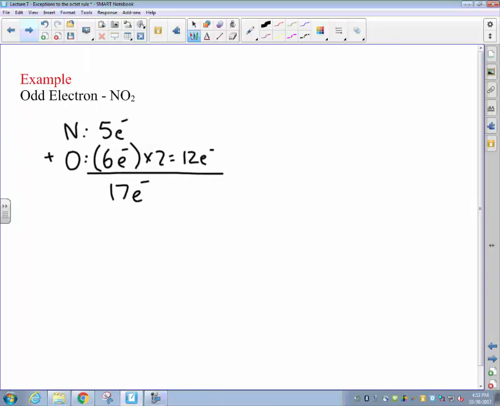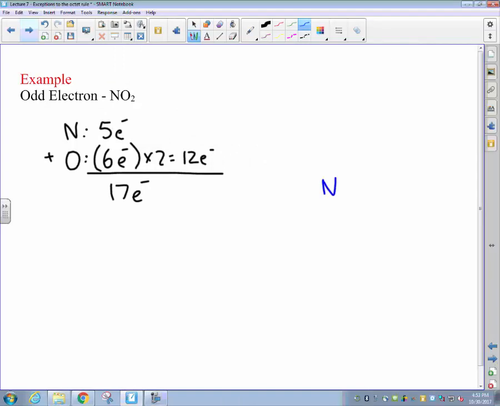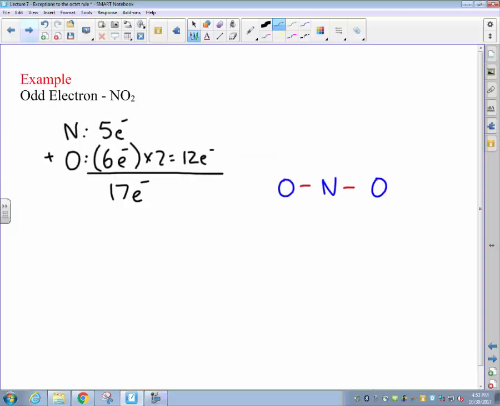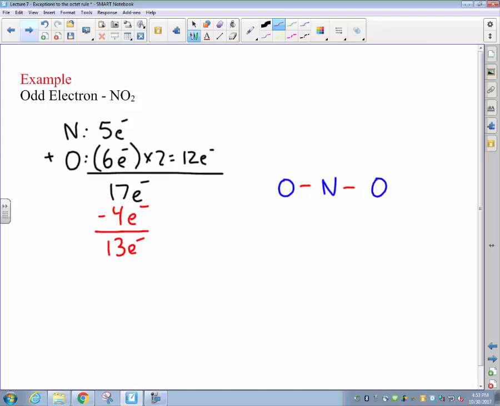We're going to go ahead and draw next our skeletal structure, placing the nitrogen atom at the center of our molecule, as nitrogen is the less electronegative of the 3 atoms here. And we'll go ahead and put 2 single covalent bonds between the nitrogen and the oxygens on either side. In making those 2 single covalent bonds, we use up a total of 4 of our available electrons, leaving us with 13 remaining in order to fill our octets.